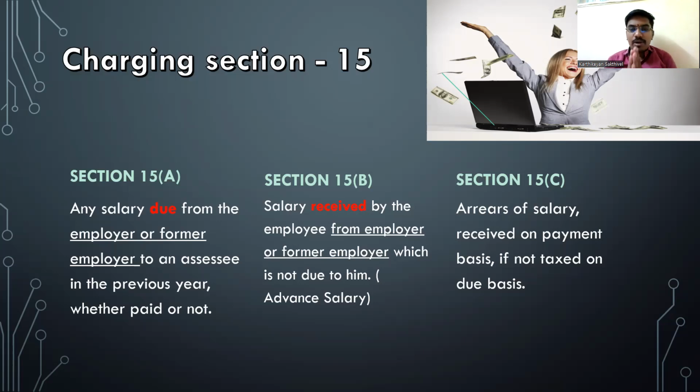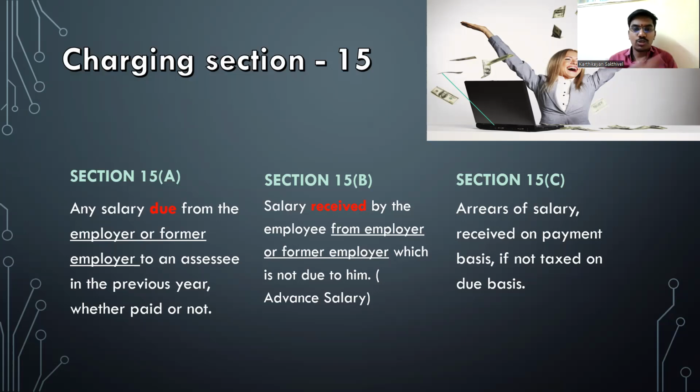One thing you should remember while reading a charging section is, generally, if you read the chapter of salaries, house properties, PGBP, and something is not to be taxed under that specific head of income, if it is a revenue receipt, it could be taxed under the head of income from other sources, which was recently completed. So what does section 56 subsection 1 say? Charging section for income from other sources.